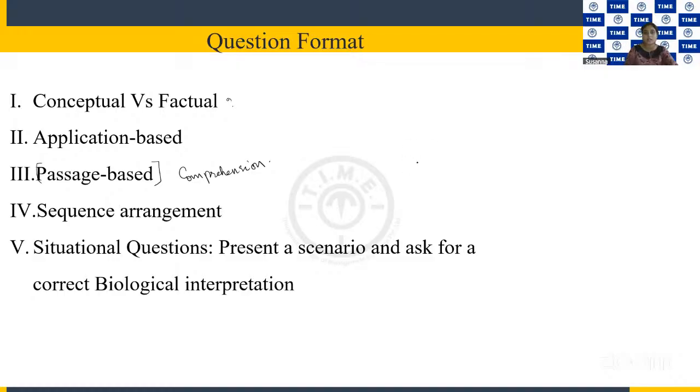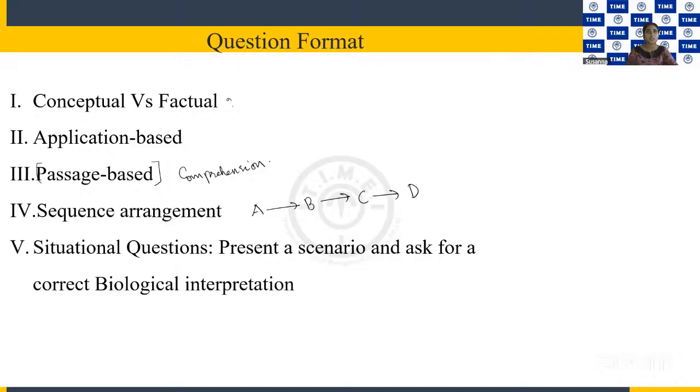That's what sequence arrangement means. I can simply represent it schematically, like A giving you B, giving you C, giving you D. This will be jumbled up in the question paper, and you will be asked to find the correct order.